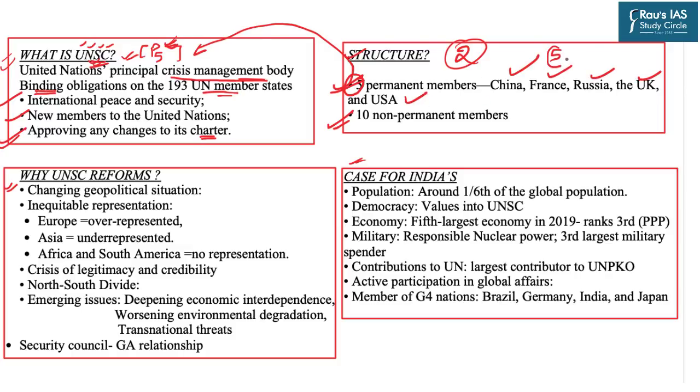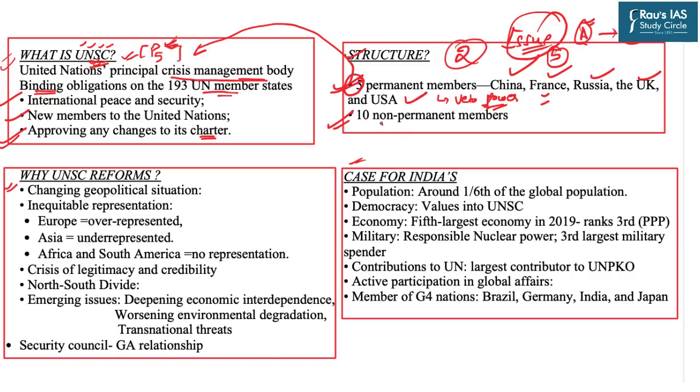Now these five countries are permanent members, and the most special thing about them is that they have veto power. Veto power means that on any issue which is being debated in UNSC, these countries have the veto power. For example, if country A attacks country B and UNSC decides to sanction country A, and just one country out of these five votes against this sanction, that sanction cannot be imposed because that particular country has vetoed it. But the problem is that this veto power is only available to these five countries.